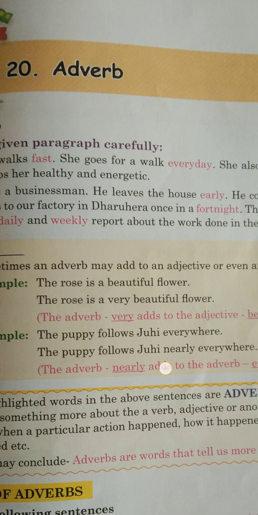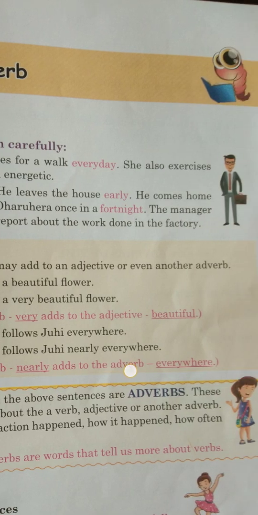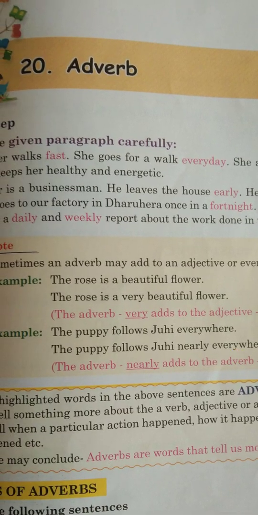Sometimes an adverb may add to an adjective or even another adverb. For example, the rose is a beautiful flower. The rose is a very beautiful flower. The adverb very adds to the adjective beautiful. So we are adding something more to the adjective beautiful, that is the word very, which is an adverb.